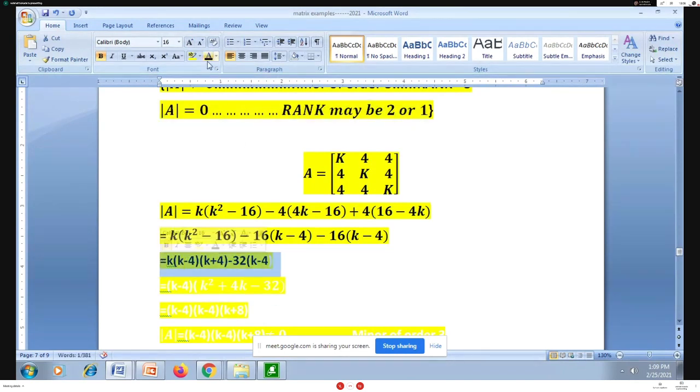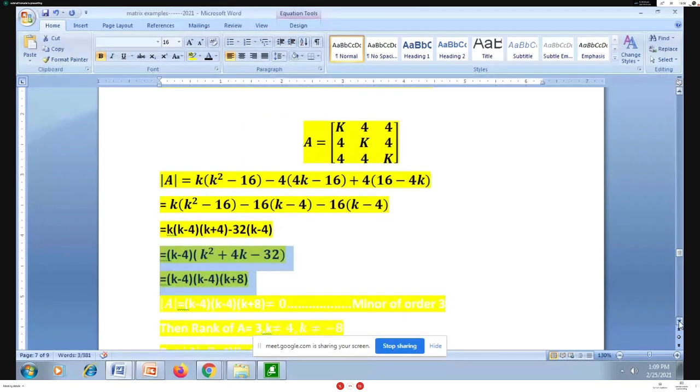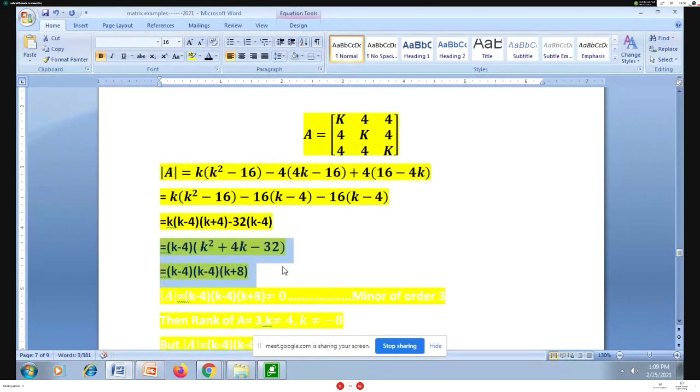Now I'm factorizing. I'm trying to find linear factors of this polynomial, and I get determinant of A in terms of linear factors: k, k minus 4, k minus 4, and k plus 8.